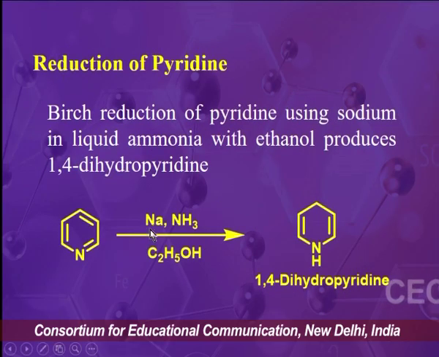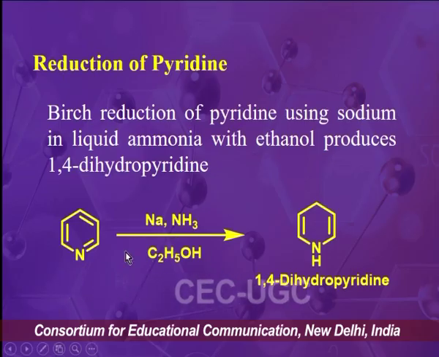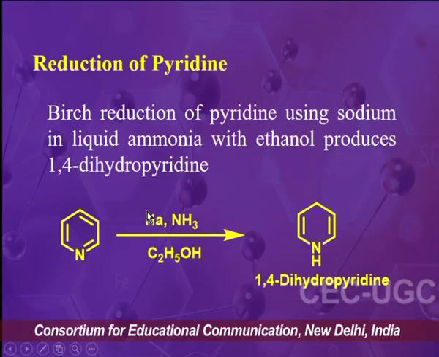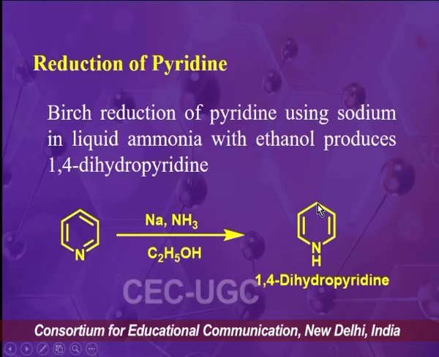If we use Birch condition, that is sodium in liquid ammonia in presence of ethanol, then a kind of partial reduction will take place, and we will have 1,4-dihydropyridine as the final product.